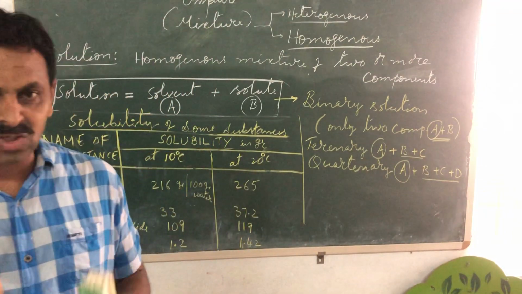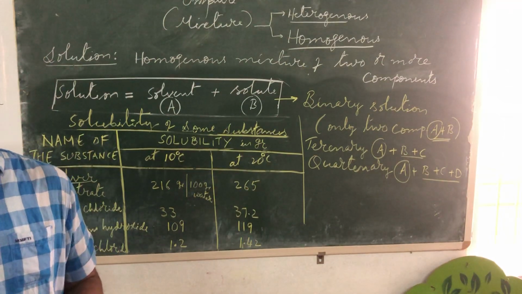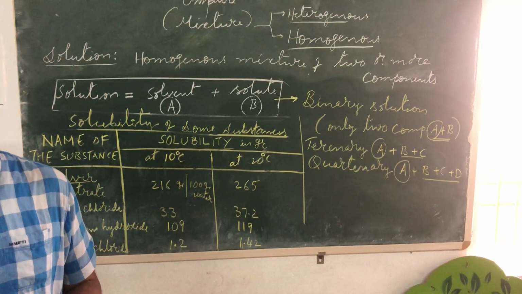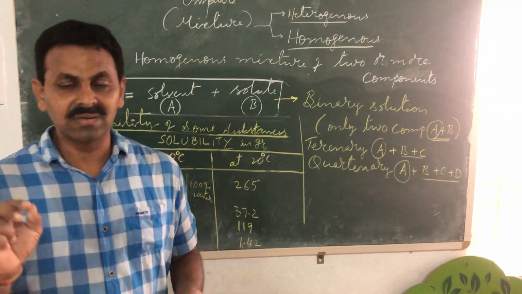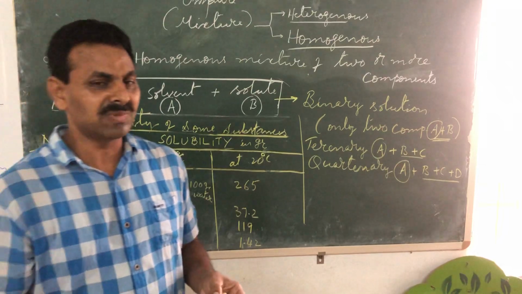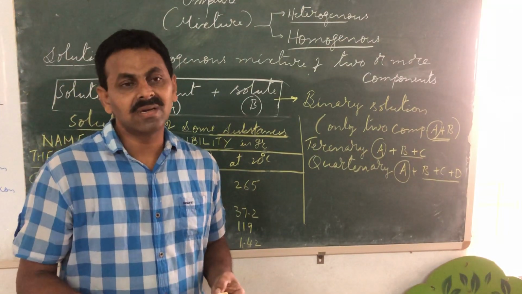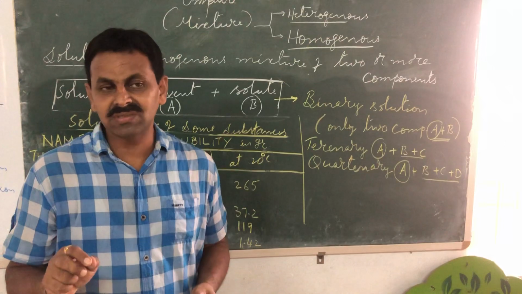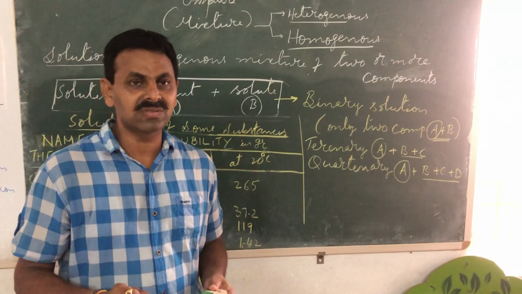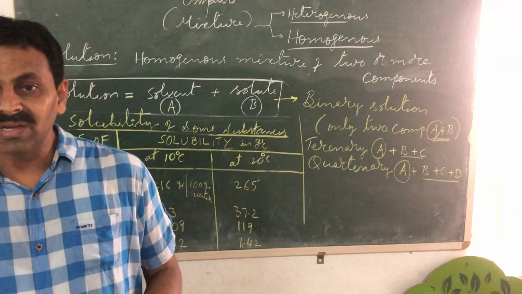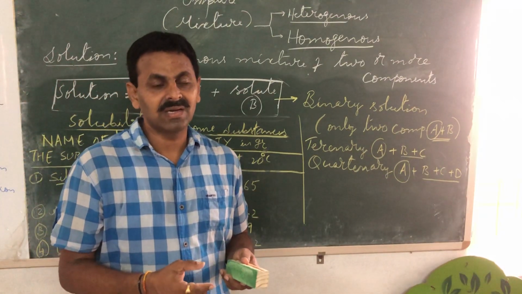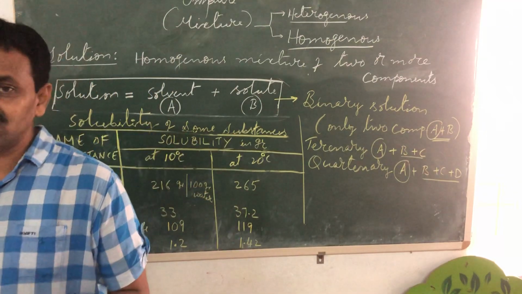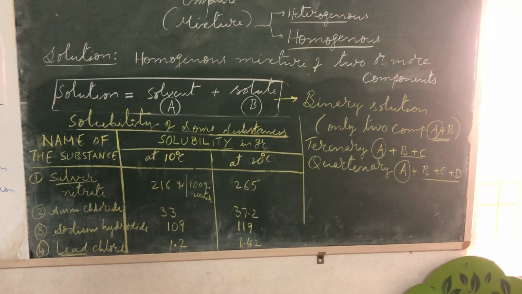The topic of solutions in chemistry is very, very important. In all three branches of chemistry, named inorganic chemistry, organic chemistry and physical chemistry, the concept of solutions is very crucial, because when you carry out a reaction, you need to prepare a proper solution. Without preparing a proper solution, you may not be able to carry out even a reaction. You understand?